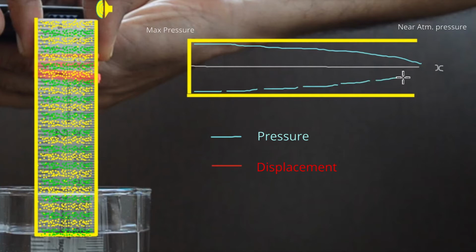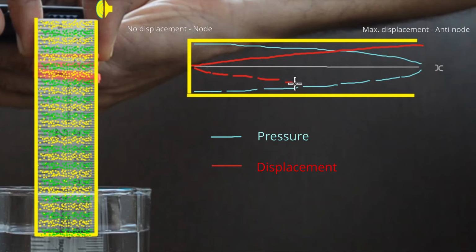This is shown as the red line. If we plot a graph of this movement, it will look something like this.